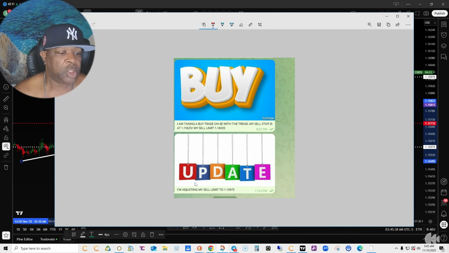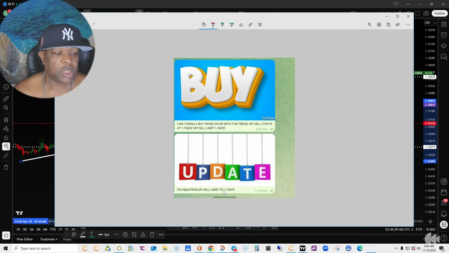1.1602, and then I adjusted it right here because I sent out an update. I was noticing that there was a previous level that was respected, so I didn't want to be greedy. I said, hey, I'm adjusting my sell limit, which is your take profit in the futures market. If you're new to futures, they don't call it take profit. They call it sell limit, or buy limit. If you're in a sell trade, they call it a buy limit. If you're in a buy trade, they call it a sell limit. So limit orders are how you set your TPs.